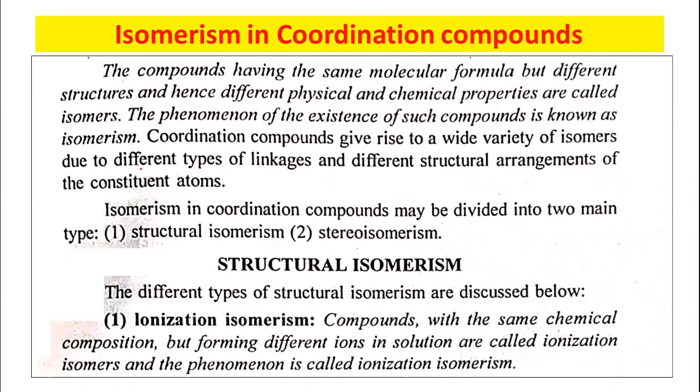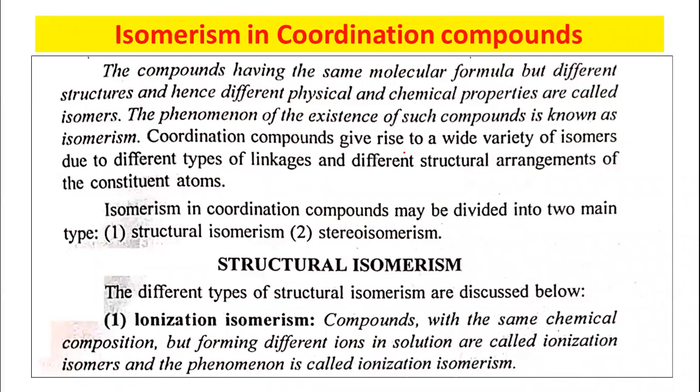So coordination compounds give rise to a number of isomers due to different types of linkages and different structural arrangements of the constituent atoms. Like organic compounds, we can represent the isomers in coordination compounds.